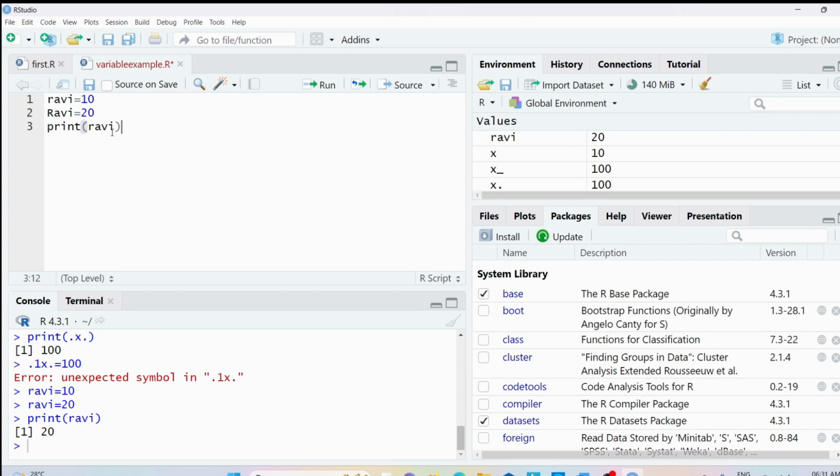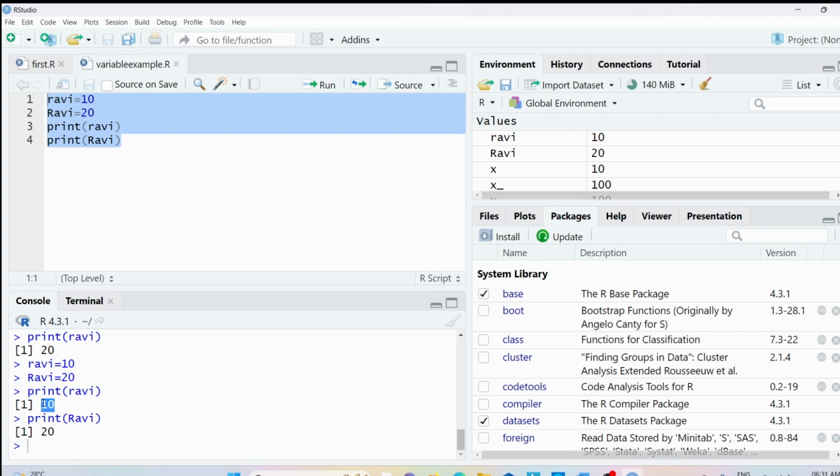Now both are two different variables. If I write print Ravi and print Ravi, I will get 10 and 20. If you want to verify, let me run it. See, we got the output here, 10 and 20. So now this Ravi and this Ravi, for us it will look similar, but coming to R programming, these two are two different variables.